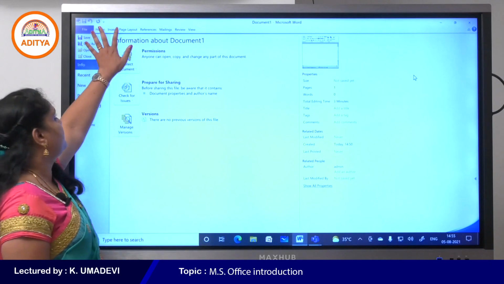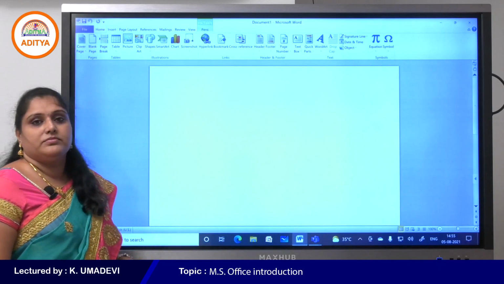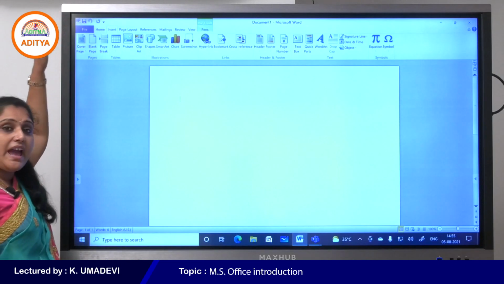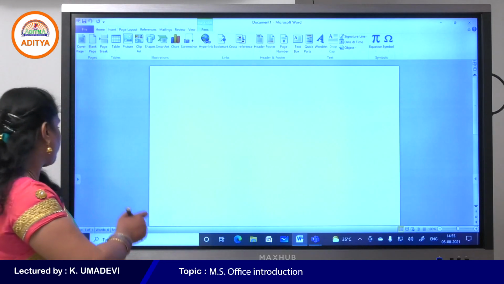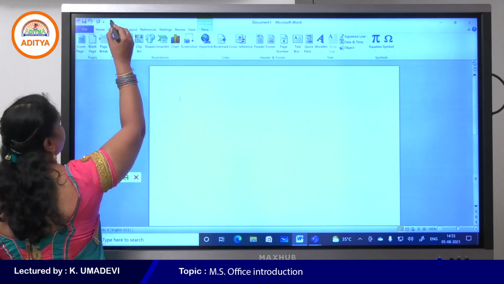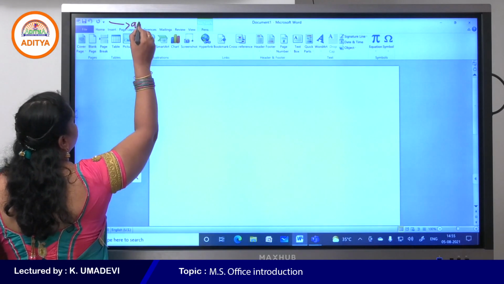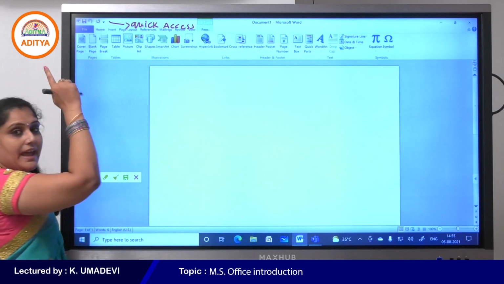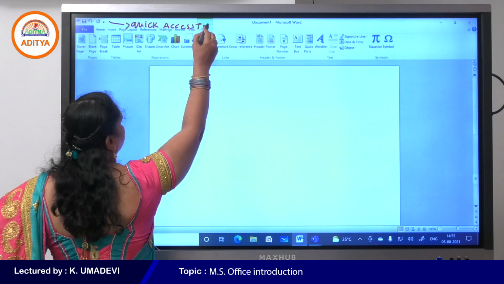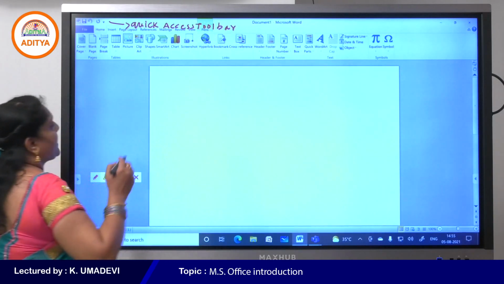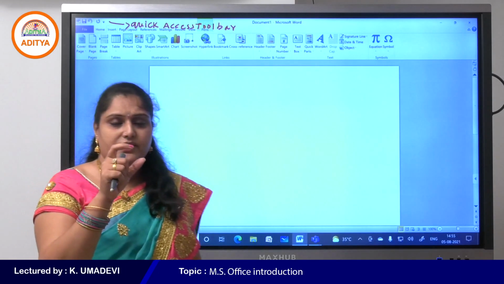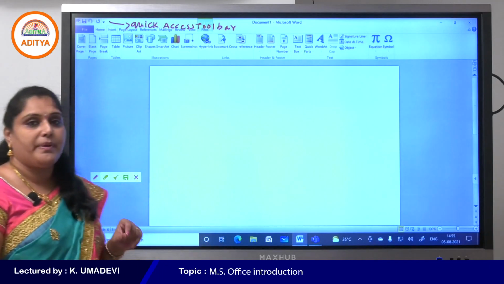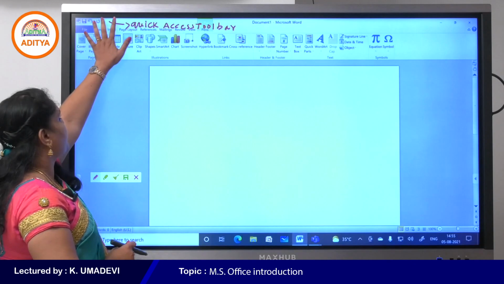Okay, so next one. This is called the Quick Access Toolbar. So what is a Quick Access Toolbar? You will find the Quick Access Toolbar above the File tab. Why is it called the Quick Access Toolbar? It contains the most frequently used commands, and you can customize this toolbar based on your comfort, because it contains one drop down.